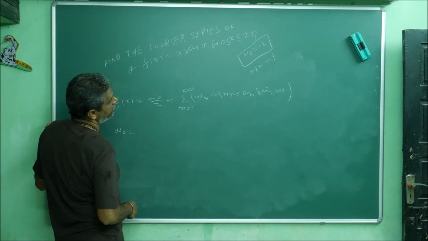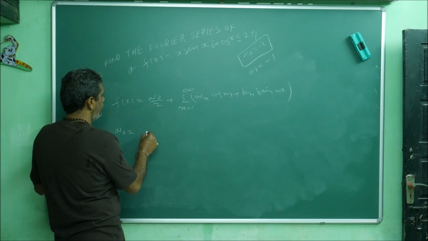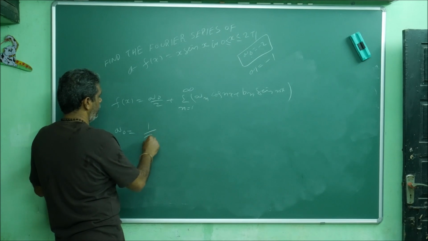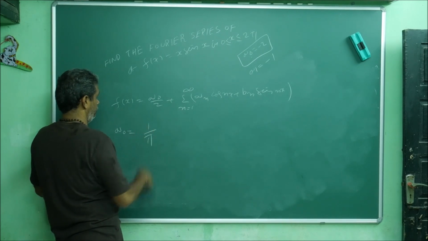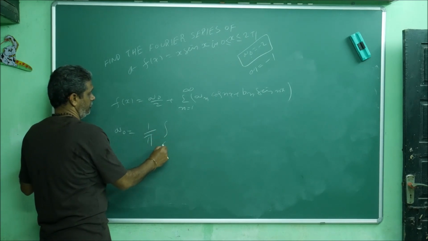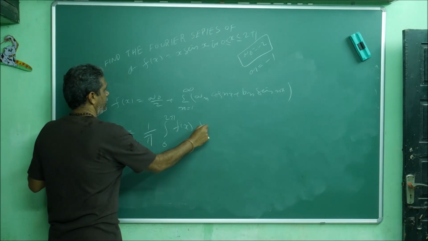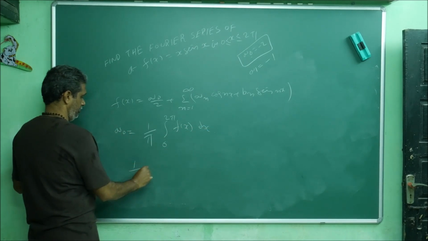You can see upper limit minus lower limit divided by 2, make it reciprocal. It will speak a lot actually. So here 1 by pi, 2 pi minus 0 divided by 2, then make it reciprocal, then integral 0 to 2 pi f of x dx, then 1 by pi.